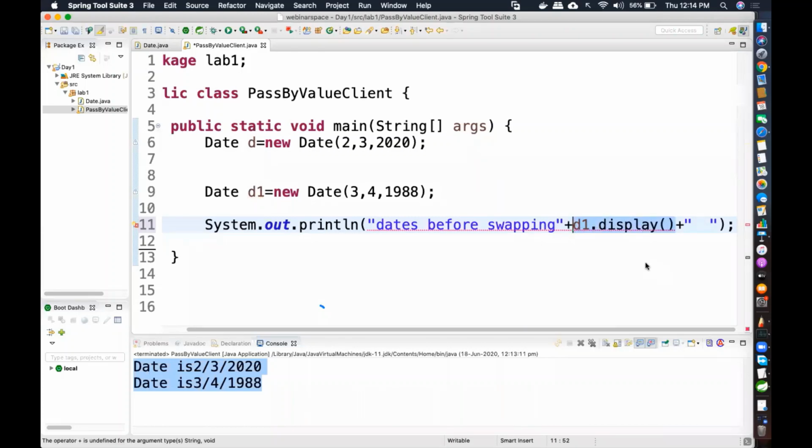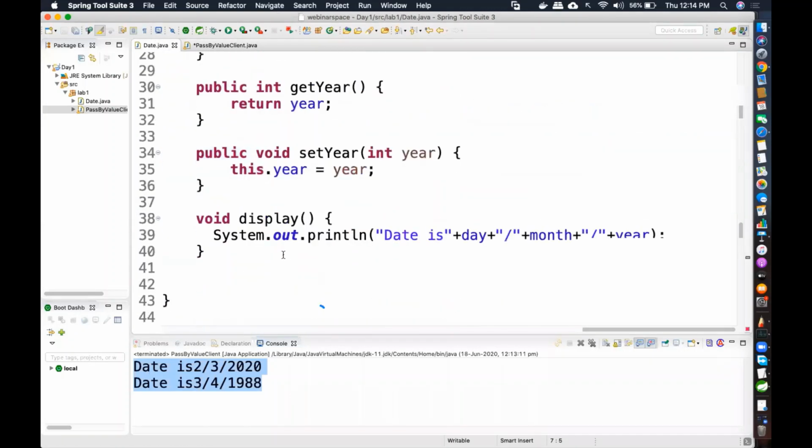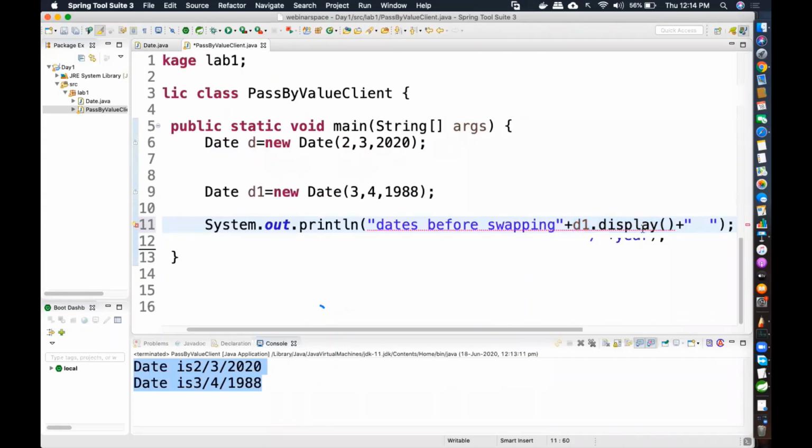Why is it showing me an error? Because display, what is the return type of display? If you see, what is the return type of display? Void. Only if you're returning a particular value can you concatenate it with a string. Are you understanding?